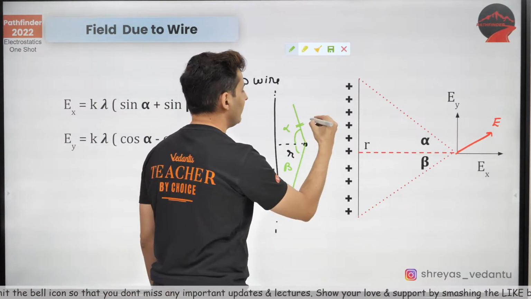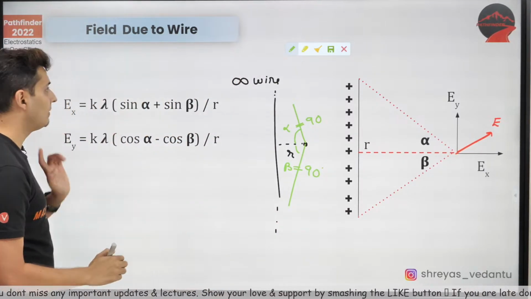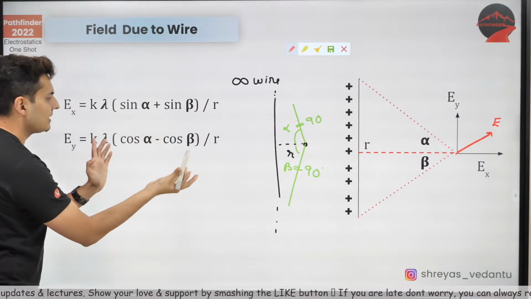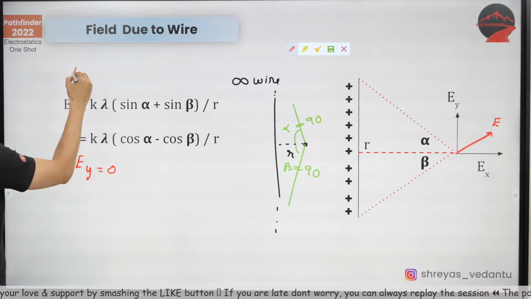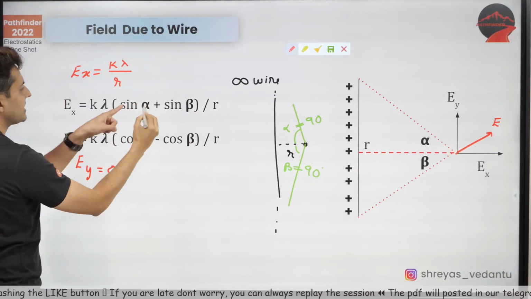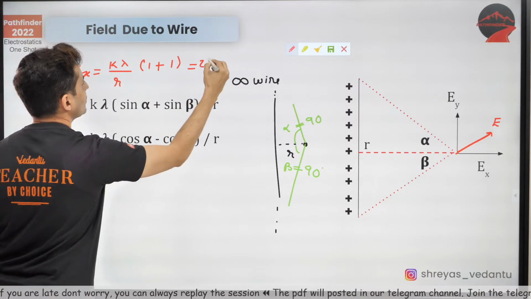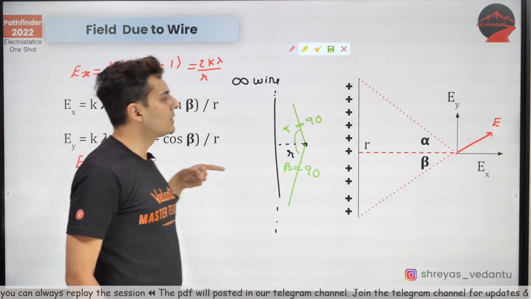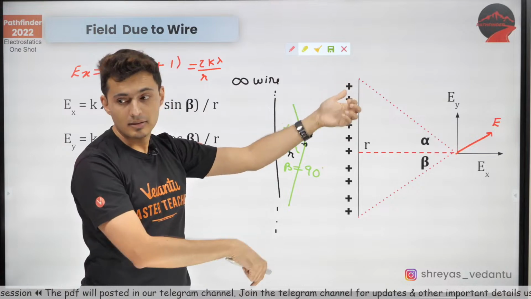Yes, both alpha and beta will be 90 degrees. Correct? So if you substitute it, cos 90 and cos 90 is 0. So EY will be 0, obviously. EX will be K lambda by R times sine 90, which is 1, plus sine 90, which is also 1. So I'll get 2K lambda by R. That's what I will get. So the field is only in the x direction. There is no y component. The y components are getting cancelled.